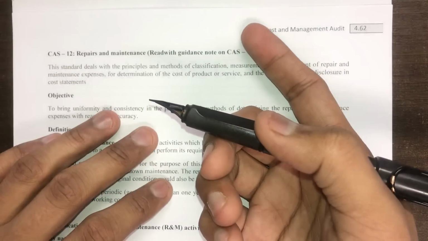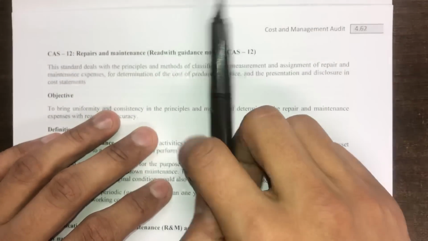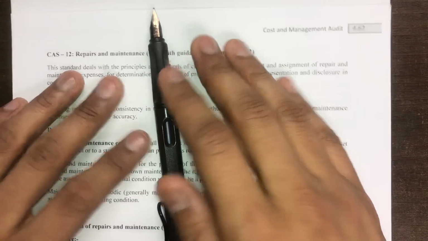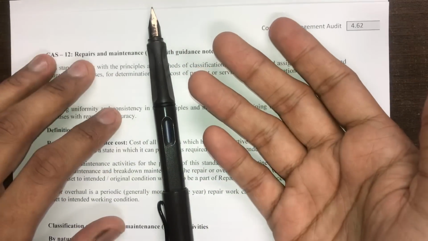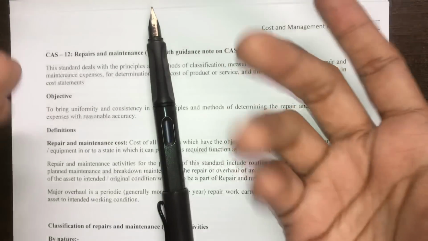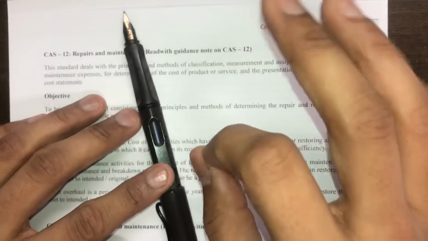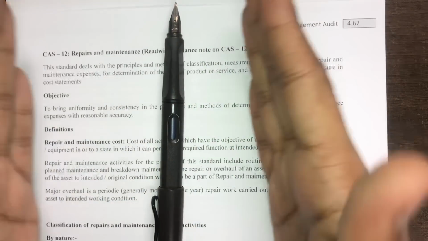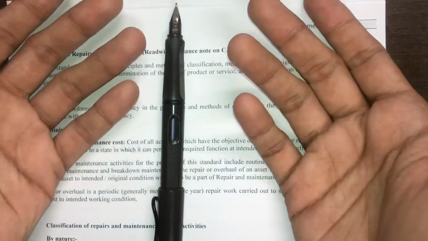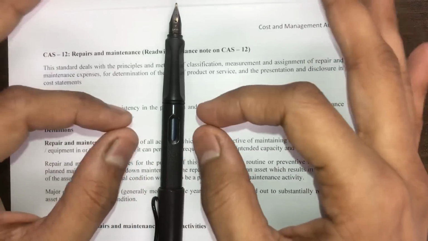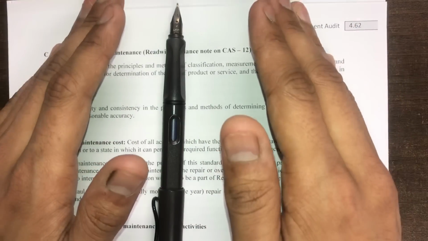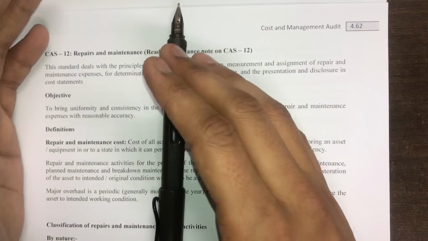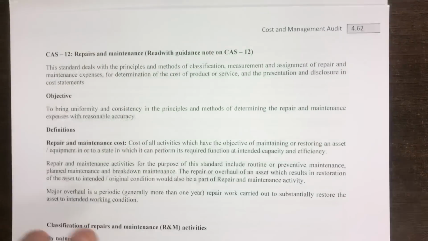The repairs and maintenance cost is debited to profit and loss account as an expenditure. Even the Income Tax Act allows this expenditure as a revenue expenditure. However, we need to understand one thing: there is a high probability that some part of repair and maintenance is to be capitalized. So we need to carefully distinguish between what portion of repair and maintenance should be capitalized and which portion should be taken to revenue or the profit and loss account.